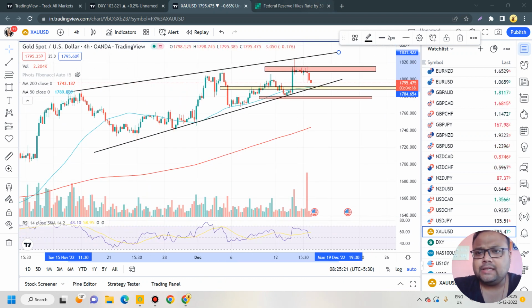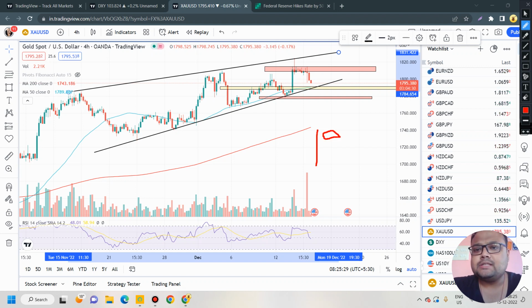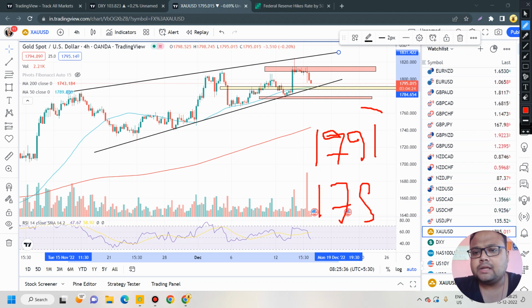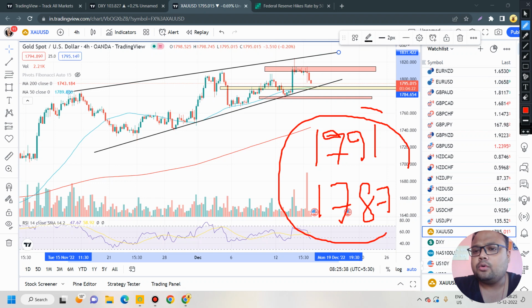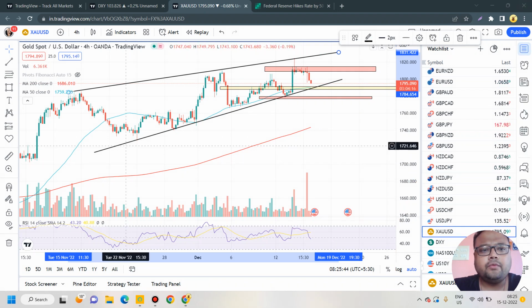So as you can see, gold is coming down. Gold is falling, and right now standing at 1795 level. So the first support on the chart of gold will be 1791 to 1787. This is the first support on the chart of gold for today. The reason behind considering 1791, 1787 is that, first of all, we have the trend line.